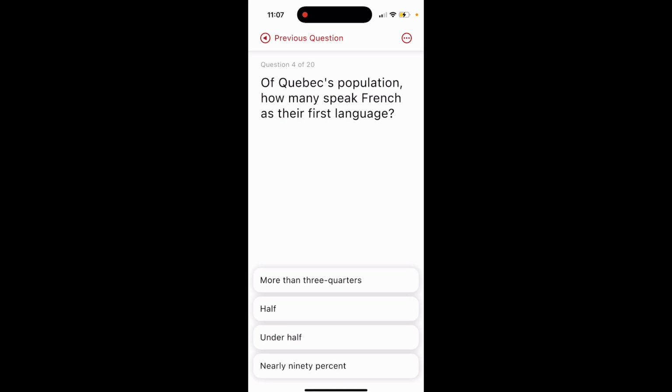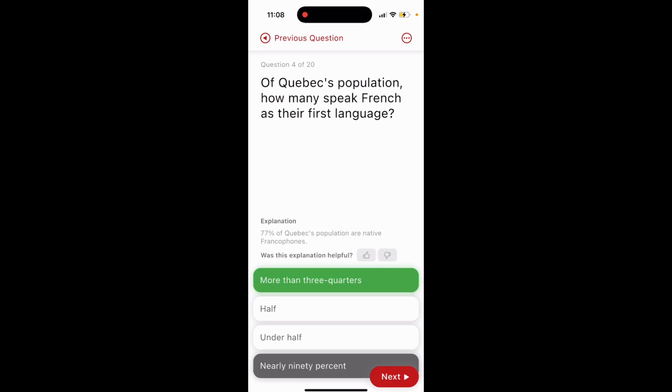Question 4. Of Quebec's population, how many speak French as their first language? Option 1, more than 3/4. Option 2, half. Option 3, under half. Option 4, nearly 90%. The answer is option 1, more than 3/4.